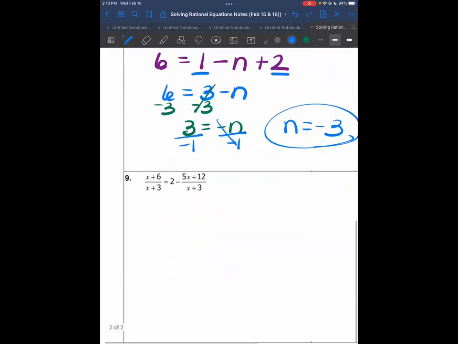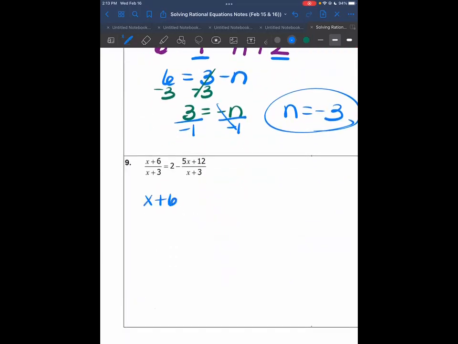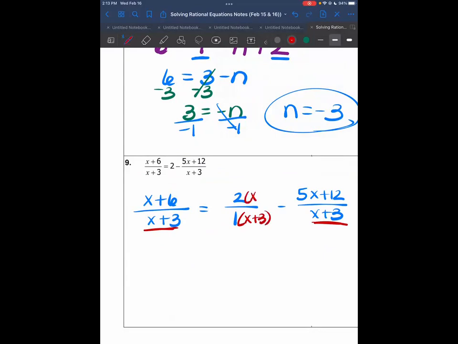And then finally, the last problem. This one, you cannot factor anything. I'm going to put the 2 over 1. So the first fraction and the third one are already the same. We have x plus 3. So we're going to put the x plus 3 in the middle one. So they're the same. This one right here in the middle doesn't change anything, so you don't have to go multiply the other ones by 1 because it's going to be the same thing. So we can cancel them out.